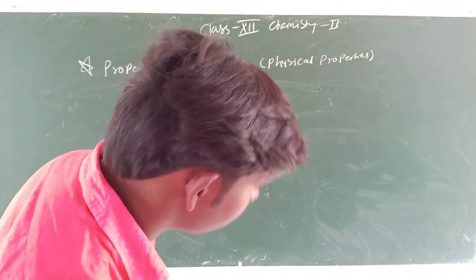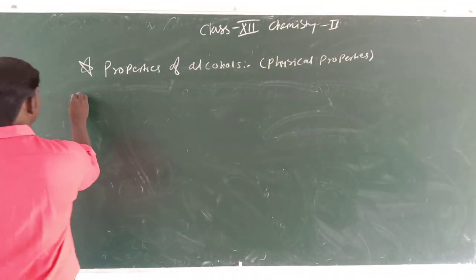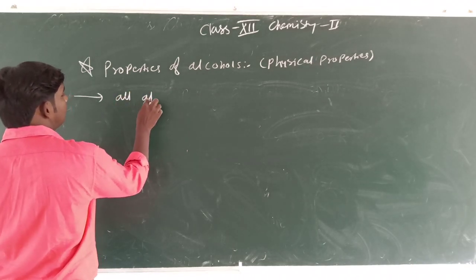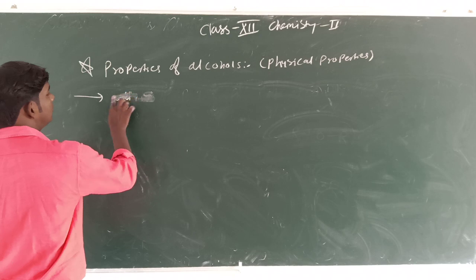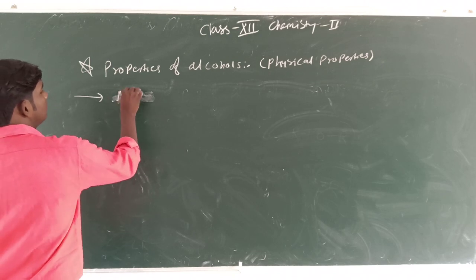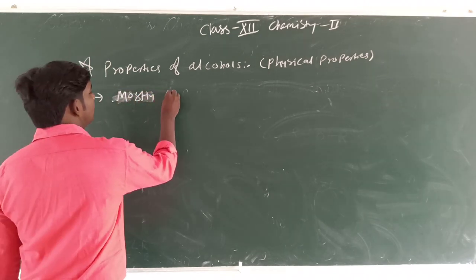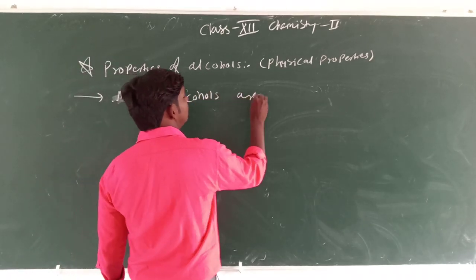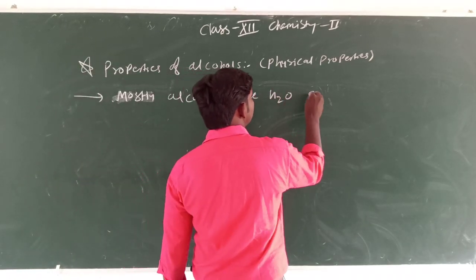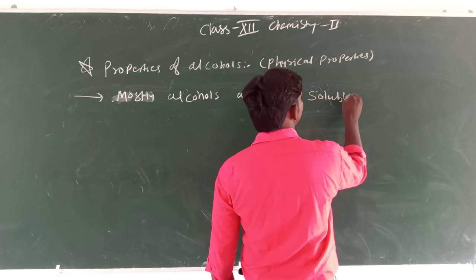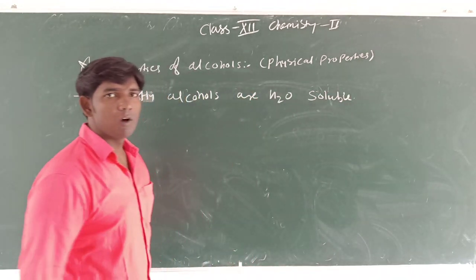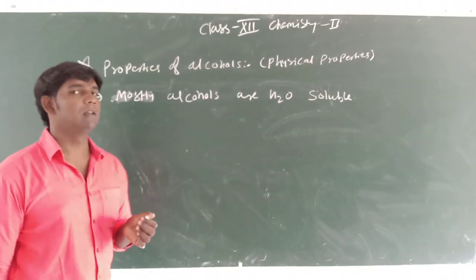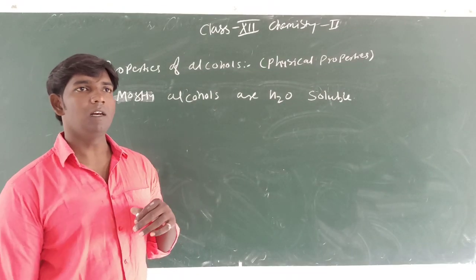Next, mostly alcohols are water soluble. Okay, not all, but mostly alcohols are water soluble. You take the example of ethanol.